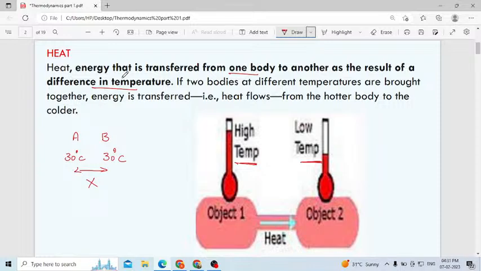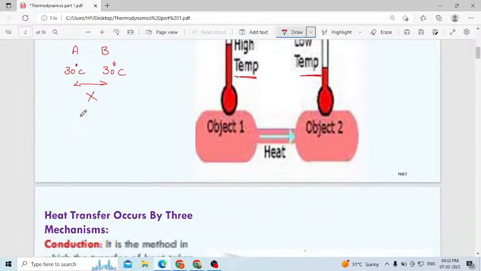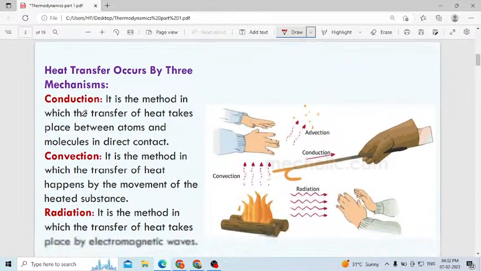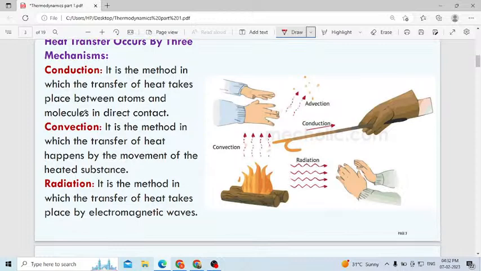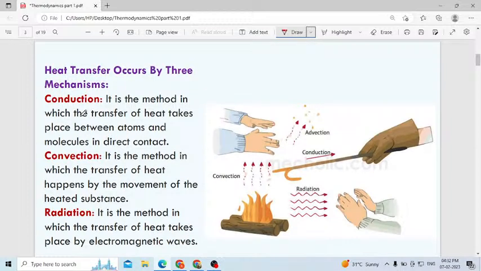If two bodies at different temperatures are brought together, energy is transferred. Heat will flow from a hotter body to a cooler body. Always remember how heat transfers: from a hotter body to a cooler body, otherwise high temperature to low temperature.